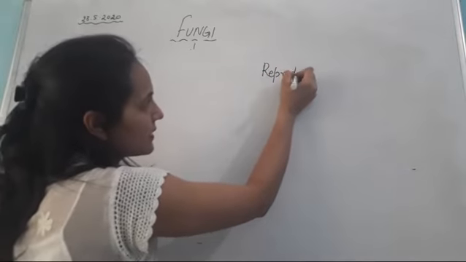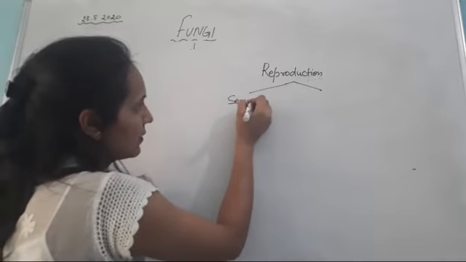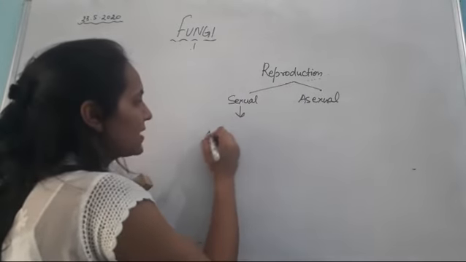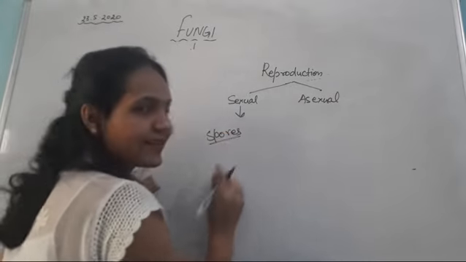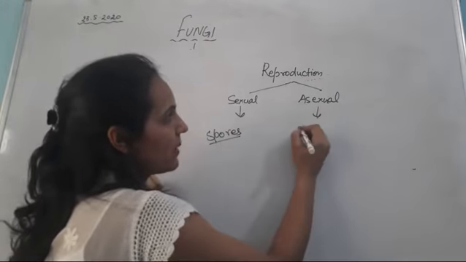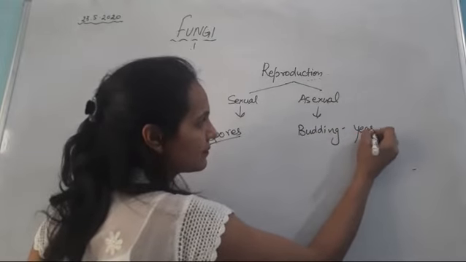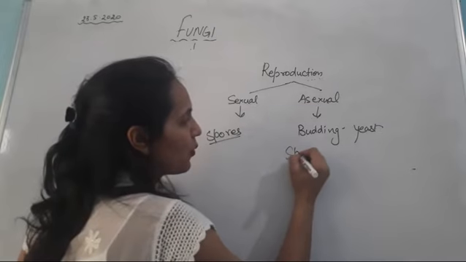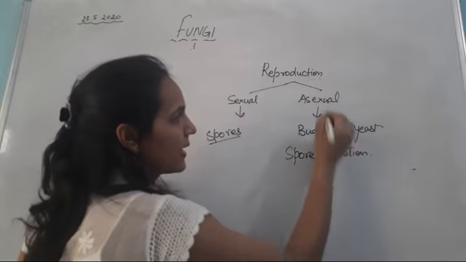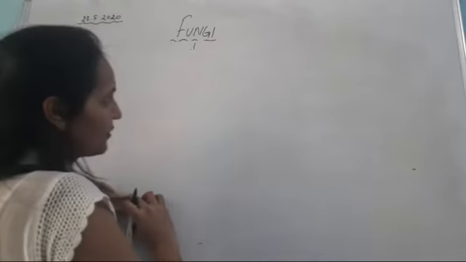Next, talking about the classification of the fungi, before that, we'll discuss something about reproduction. Reproduction can be sexual and asexual. Sexual by means of spores, where the spores act like gametes and undergo sexual reproduction, and asexual by budding, that occurs in yeast, and by spore formation in asexual mode. Okay?